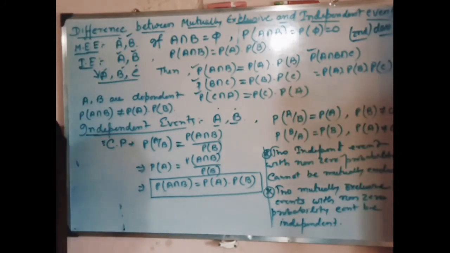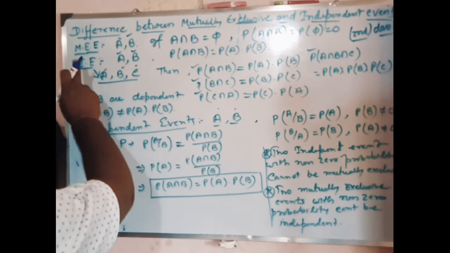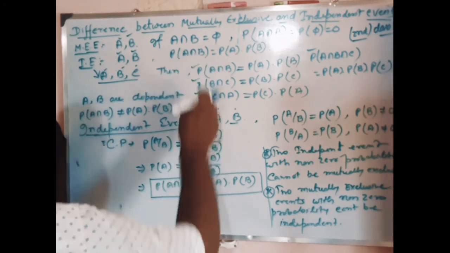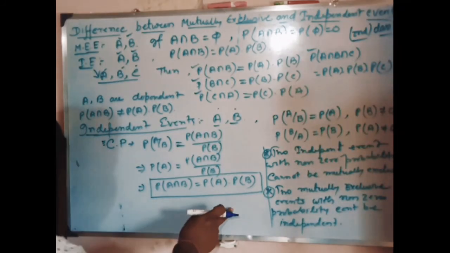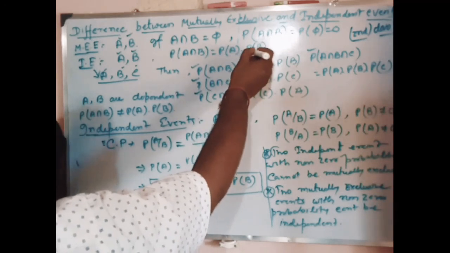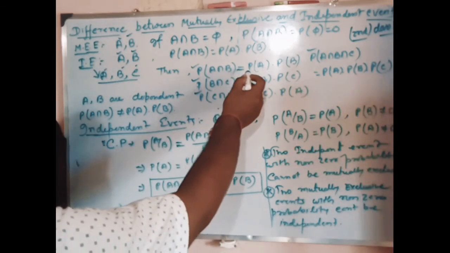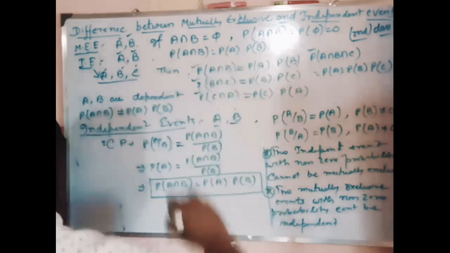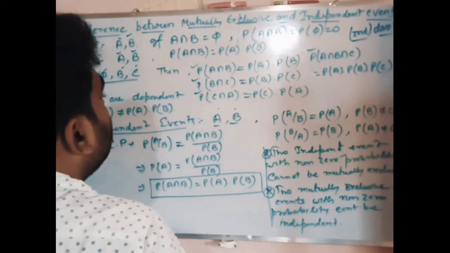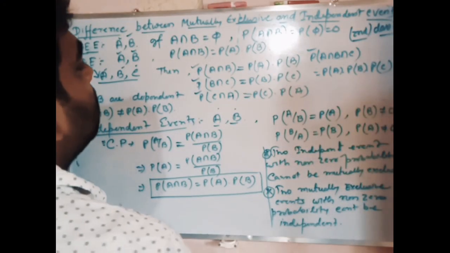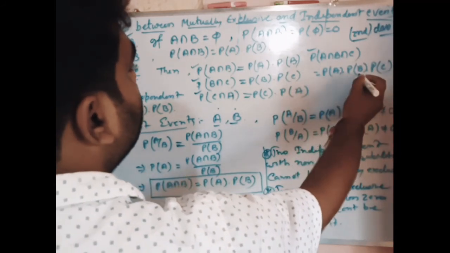So this is independent event. If we take A and B, so for independency we have already proven that probability of A intersection B is equal to probability of A into probability of B. Now we take three events, that is A, B, C. For that, P of A intersection B is equal to PA into PB, P of B intersection C is equal to PB into PC, P of C intersection A is equal to PC into PA, and P of A intersection B intersection C is equal to PA into PB into PC.